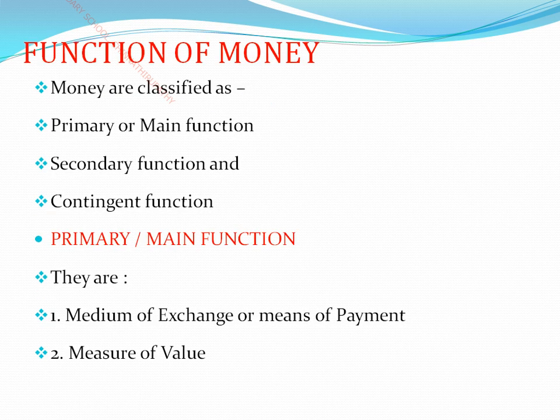Functions of money: how money acts and works is called the function of money. See, the functions of money are classified into primary or main function, secondary function, and contingent function. If something is needed very urgently, money is also used by us for that. So first, the primary or main function: medium of exchange or means of payment, and measure of value.